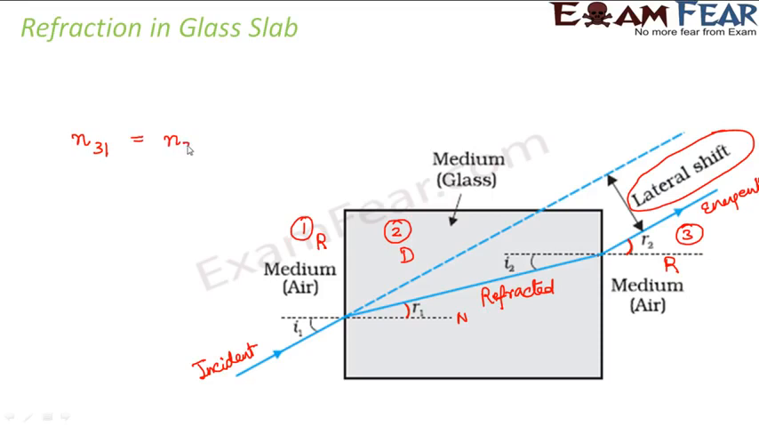Right? And also a relationship is found that the refractive index of medium 3 with respect to medium 1 is equal to the refractive index of medium 3 with respect to medium 2 multiplied by the refractive index of medium 2 with respect to medium 1.